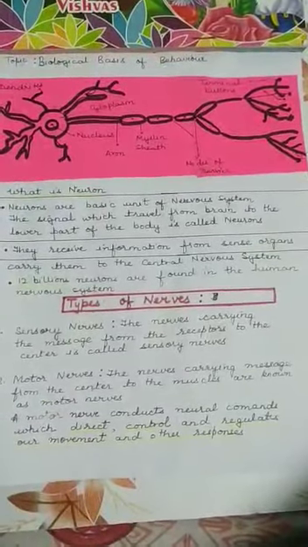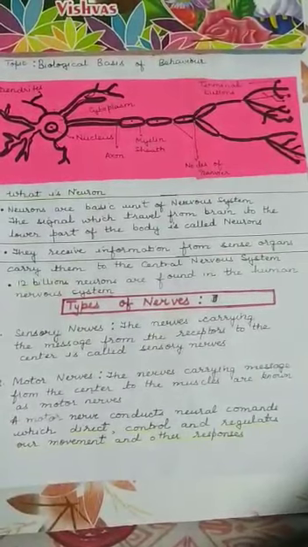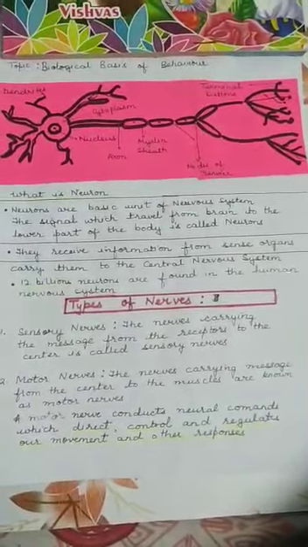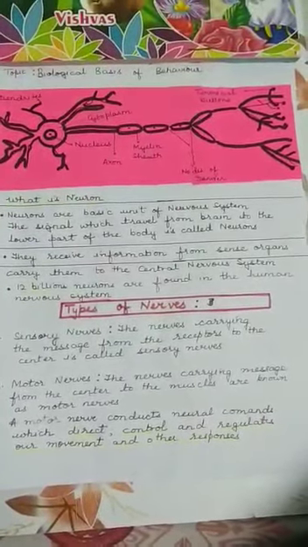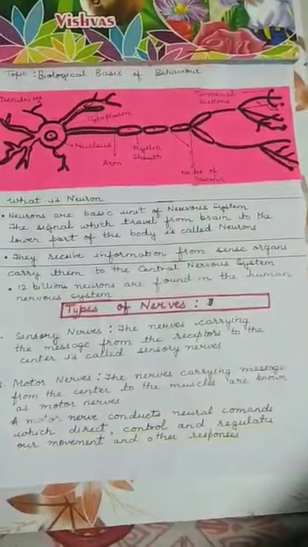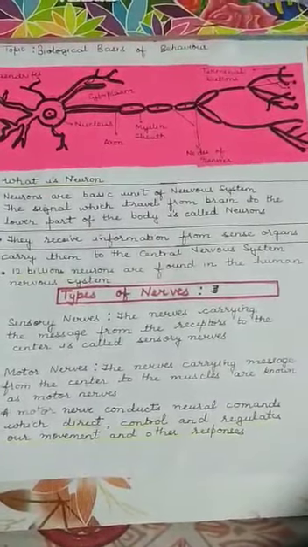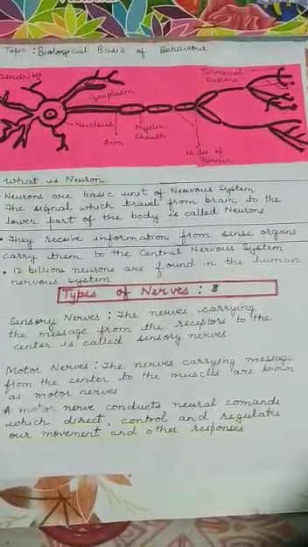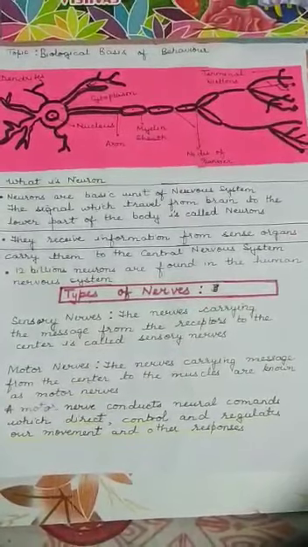Now children, the major function of the neuron is that it receives information from the sense organs and carries it to the central nervous system. The number of neurons found in the human nervous system is 12 billion. Talking about the types of nerves, two types of nerves are found: one is sensory nerves and the other is motor nerves.